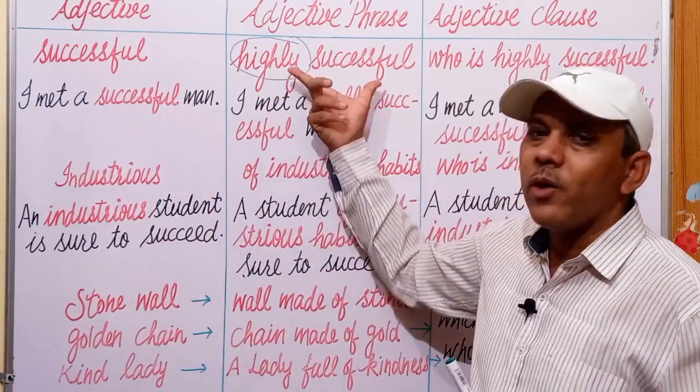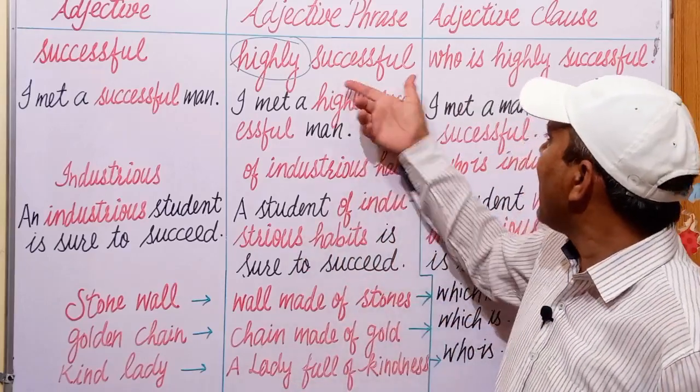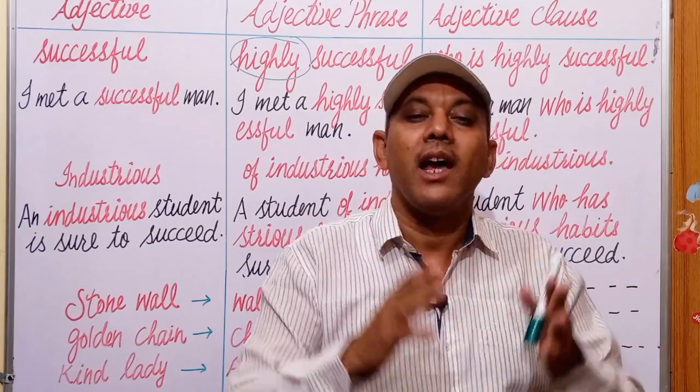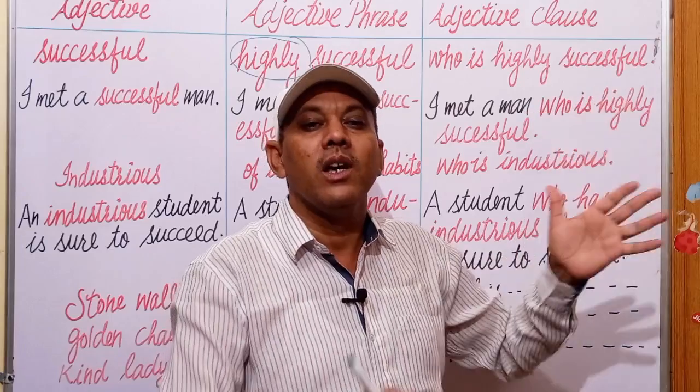It is a group of words acting as an adjective in a sentence, and then it is also a group of words having a subject and finite verb of its own acting as an adjective in a sentence.